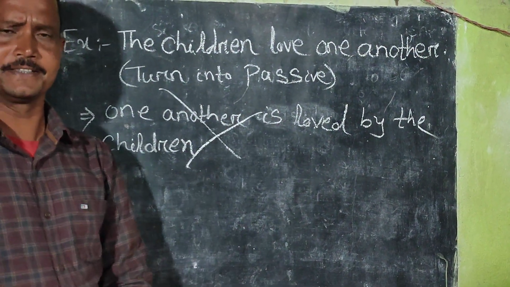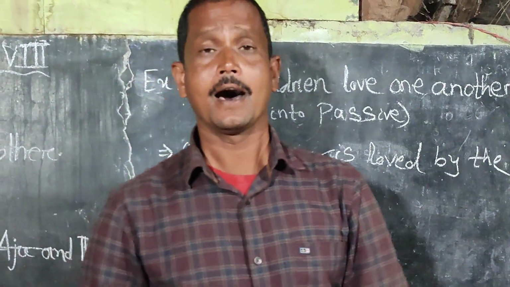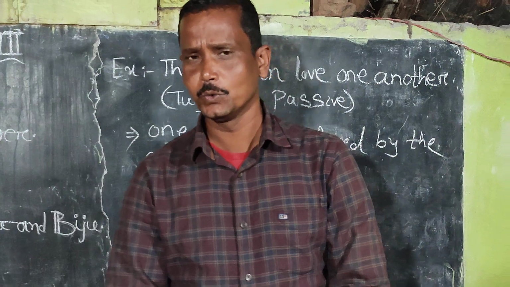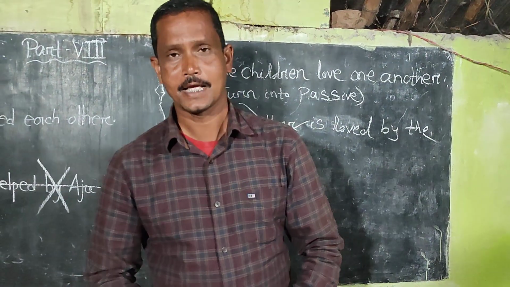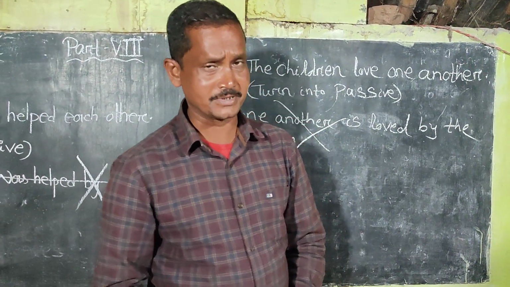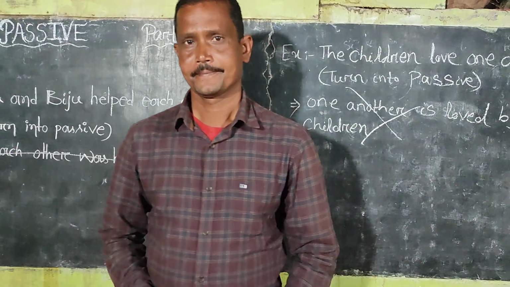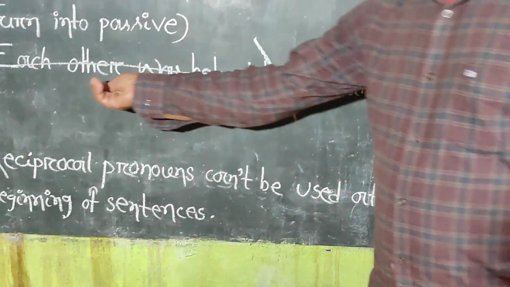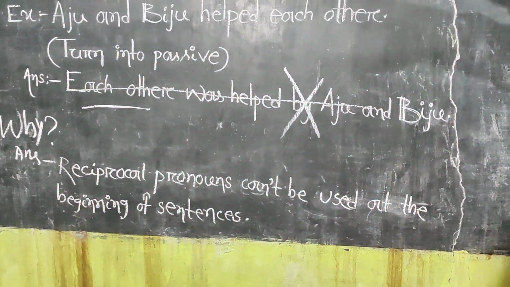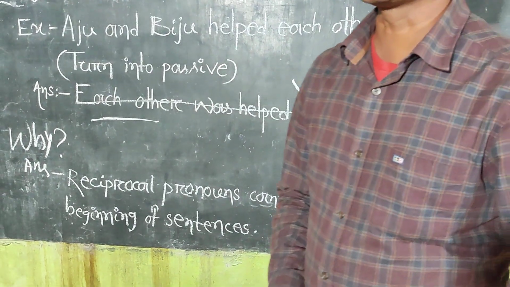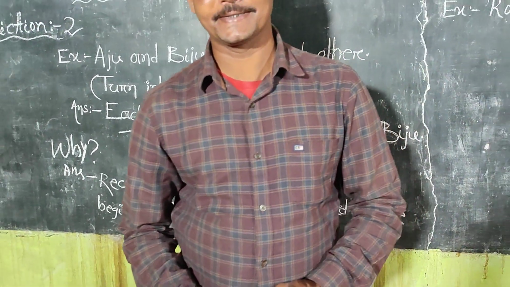What is the reason behind it that these two sentences are wrong? Because the reciprocal pronouns are not used at the beginning of sentences. Only for this reason, these types of sentences are ungrammatical and unaccepted. Here, each other, and here, one another, are the reciprocal pronouns, and only for this reason they can't be used at the beginning of sentences.